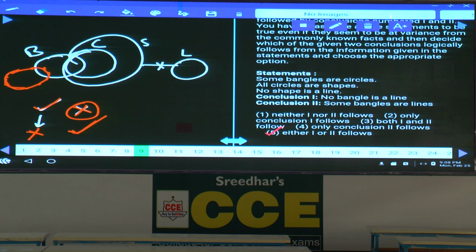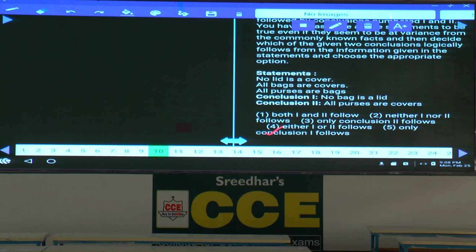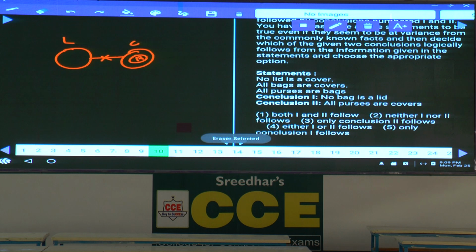Question number 9. Then, after this 9th one, question number 10. Now, in this 10, no lid is a cover. This is lid and cover. No intersection between these two. No lid is a cover. All bags are covers.